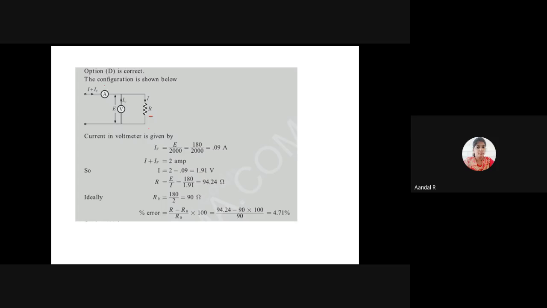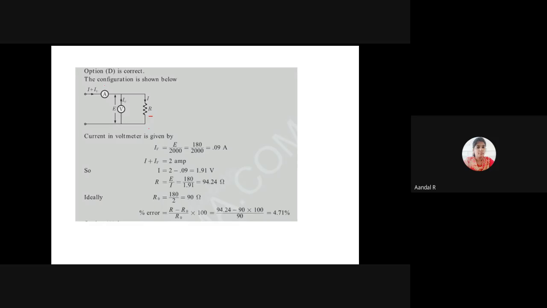The current flowing through the voltmeter is the voltage across the voltmeter divided by its resistance. Current I is equal to V by R, so V divided by 2000. The resistance of the voltmeter in the given data is 2000.